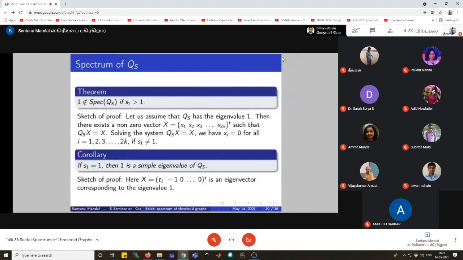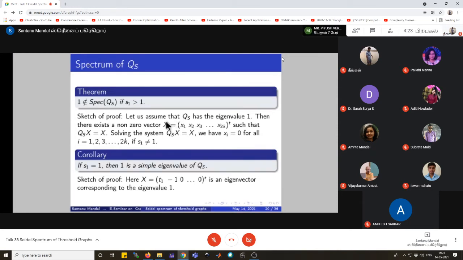The next theorem states that plus 1 cannot be the spectrum of QS when we take s1 strictly greater than 1. To prove this theorem, we assume that QS has the eigenvalue 1 and the corresponding eigenvector, let it be x, whose entries are x1, x2 up to x2k, such that it satisfies the eigenvalue equation, that is QS x equals x. Solving this system of linear equations, we find that all the entries xi are 0. So our assumption was wrong. So plus 1 cannot be the spectrum of QS when s1 is strictly greater than 1.